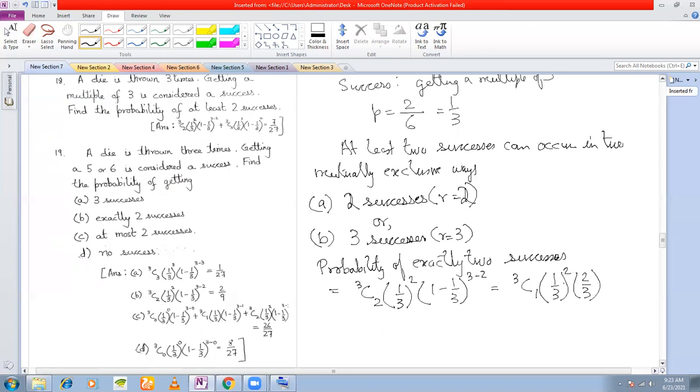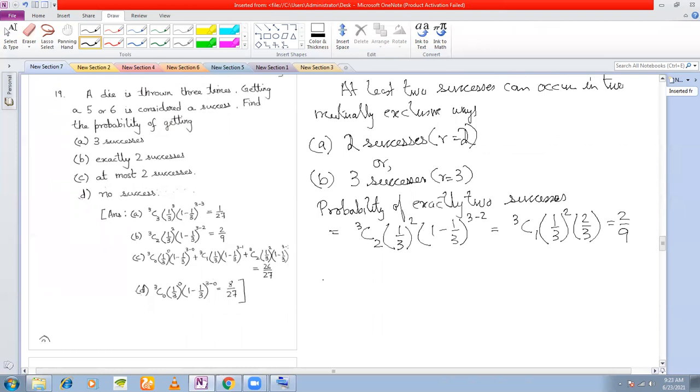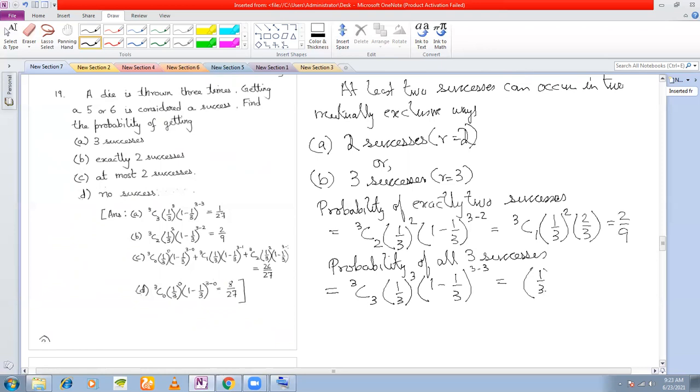This you get as 2/9. Next, probability of all 3 successes is equal to 3C3 into 1/3 cube into 1 minus 1/3 to the power of 3 minus 3, which is equal to 1/3 cube, which is equal to 1 by 27.